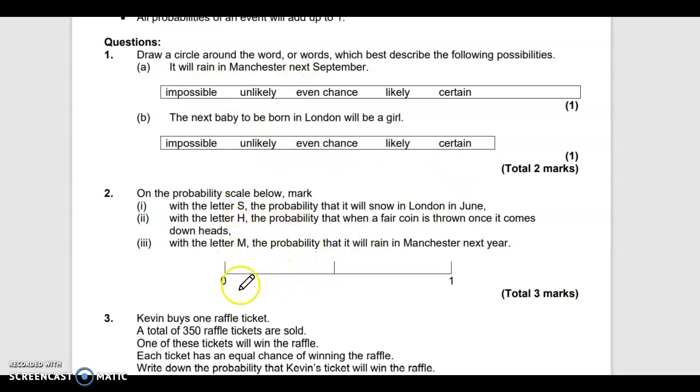Now, probability can be on a line from 0 to 1, so let's put these in terms of words. 1 is certain. The one in the middle, which is a half, is evens. 0 is impossible. Anything between 0 and the middle is considered unlikely. Anything between the middle and 1 is likely.